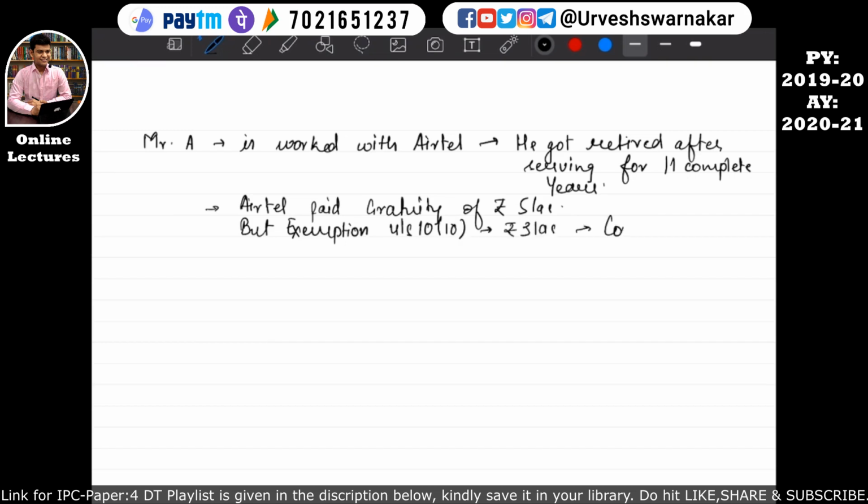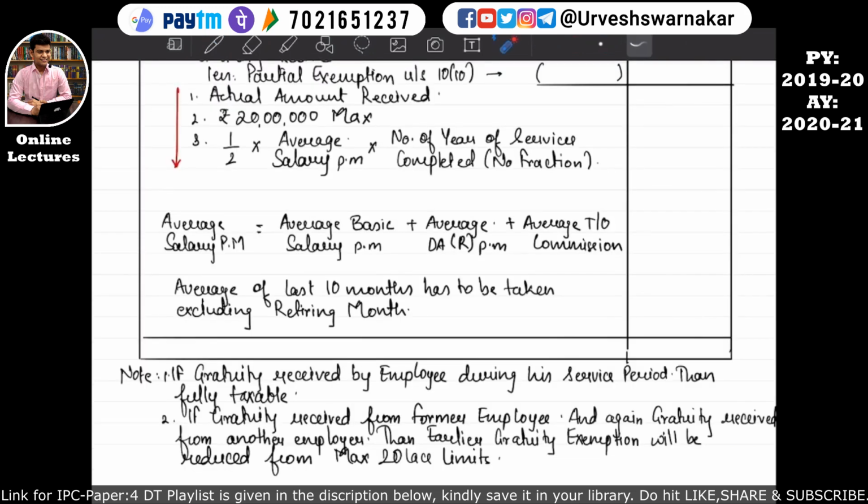This is a computed figure, I am giving you a computed figure only, in order to keep the explanation simple. So this was the exemption received by Mr. A. So what is point number 2 saying? Point number 2 is saying if a gratuity is received from a former employer and again the gratuity is received from another employer, then the earlier gratuity exemption will be reduced from the maximum 20 lakhs limit.